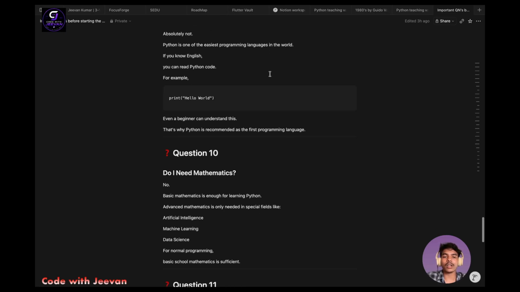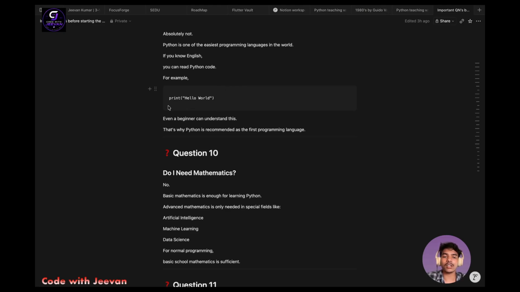Okay, for example, you can see here, this is the example, print hello world. Here you guys can see that there is a print keyword. Print is a keyword, I already said in the previous lecture. And after writing the print, we need to use parenthesis. We have to open parenthesis, and inside the parenthesis, we have to open the double quotes, and after that, whatever we want to write or whatever we want to get in the output, we will be writing that thing in that quotes. Okay, this is simple English, right?